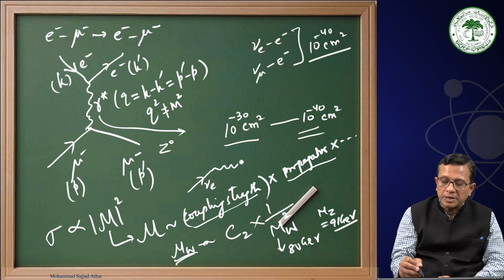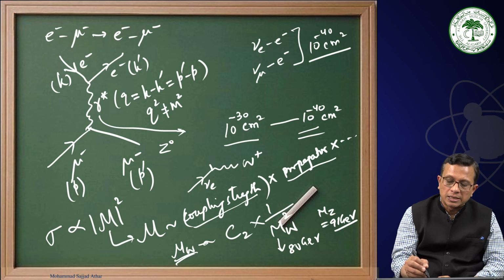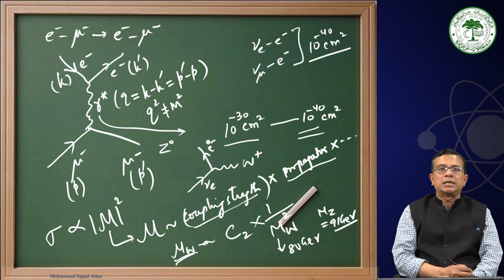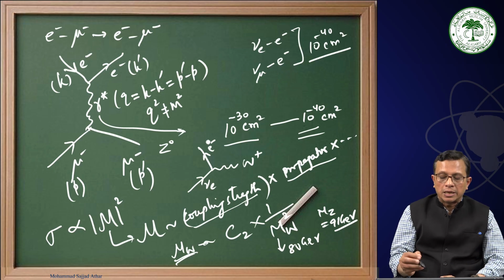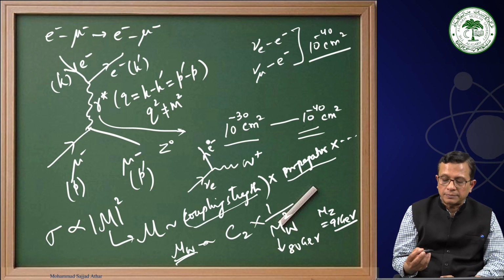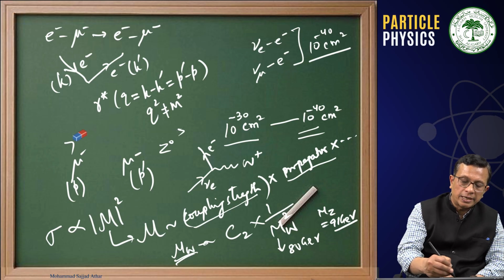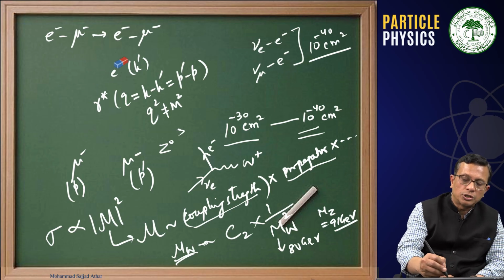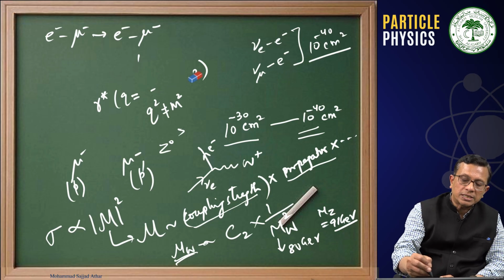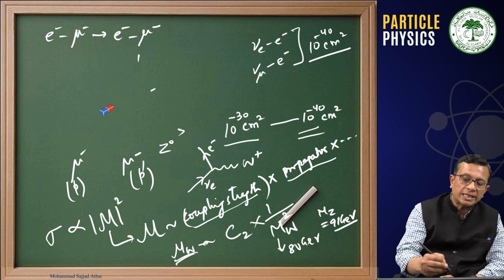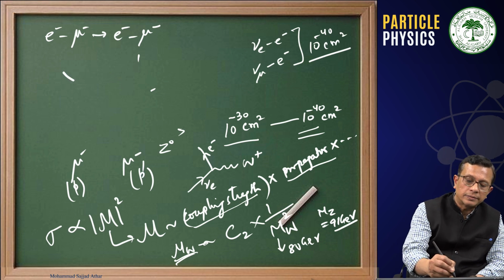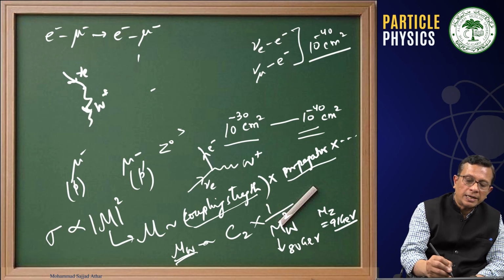Therefore, the important thing to understand is that if a neutrino is coming and it is emitting a W plus boson such that it gets converted into an electron, then for a process like neutrino electron scattering, what is happening? A neutrino is emitting a W boson and that gets absorbed by an incoming electron.